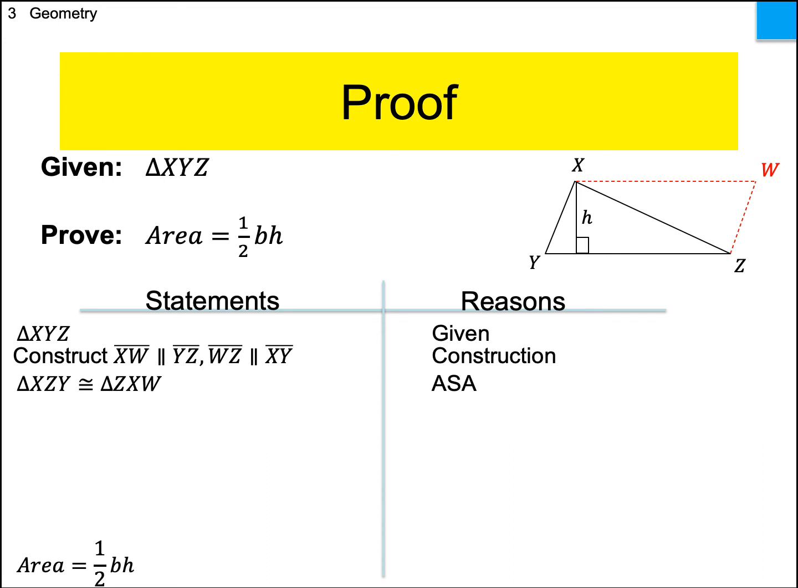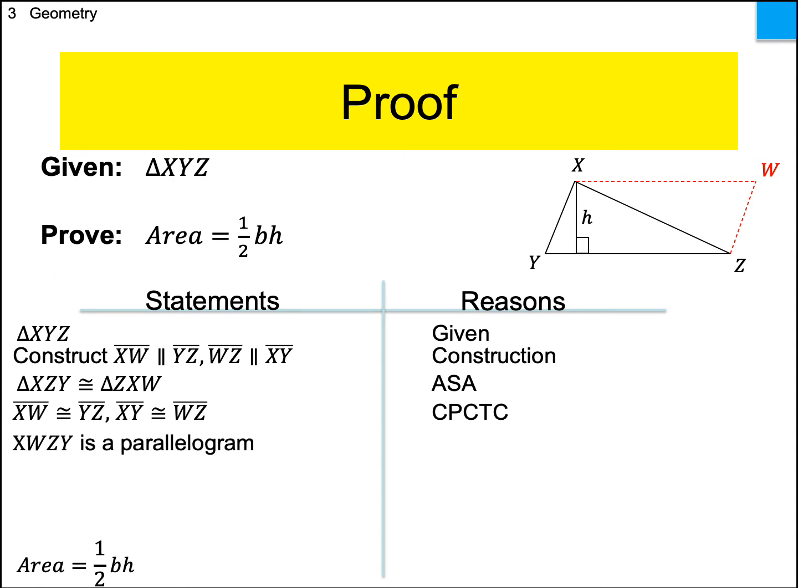So you show that 2 triangles are congruent. Then you show some pieces parts are congruent by CPCTC. So the 2 pieces parts that I needed to show this was a parallelogram were the opposite sides, so XW and YZ and XY and WZ. Now I have shown that they are congruent. Therefore, it is a parallelogram.